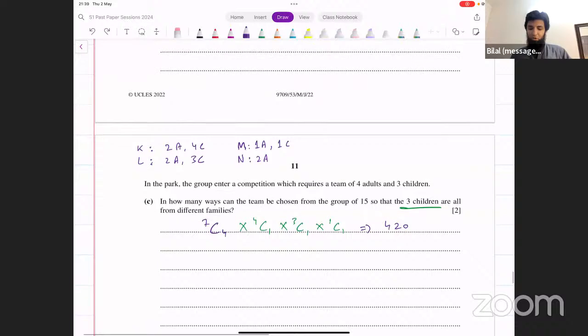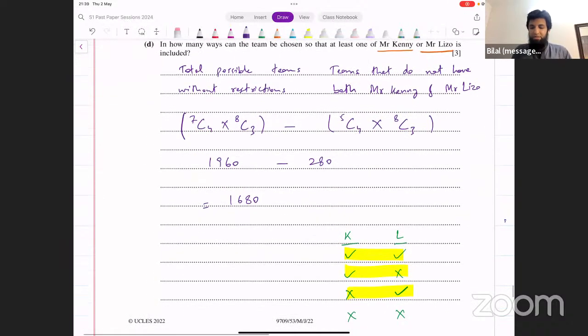Okay, so when both of them are not selected, what that means is we had 7 adults initially, and if both of them do not have to be selected, the choice is now only amongst the remaining 5 people. We had 7 earlier, we removed those 2, and we say out of the other 5 people, we have to select 4.